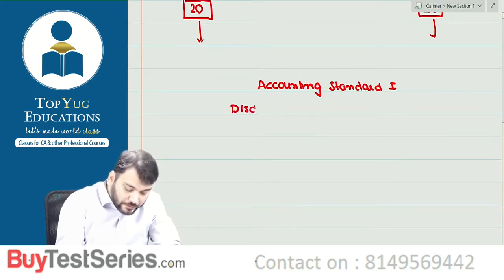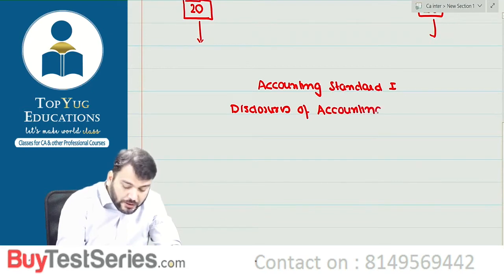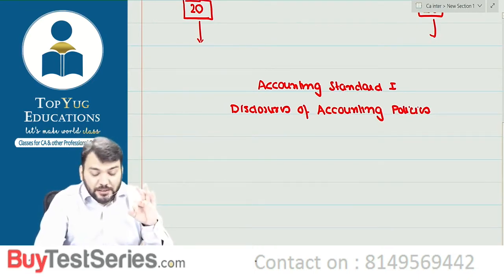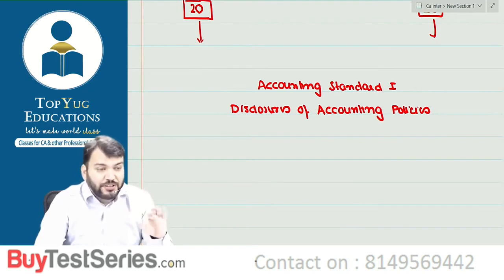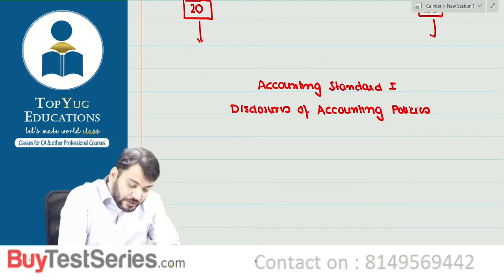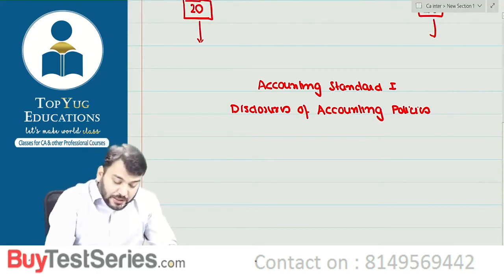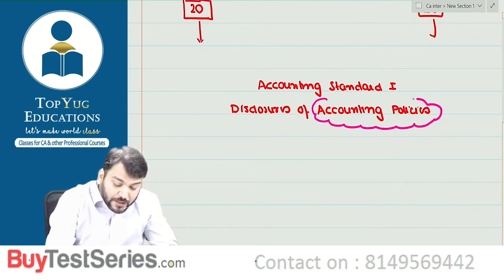It is disclosures of accounting policies. Disclosure of accounting policies. Correct. So the name is disclosure of accounting policies. Correct. It means this AS1, if you understand, this deals with the disclosure of accounting policies.